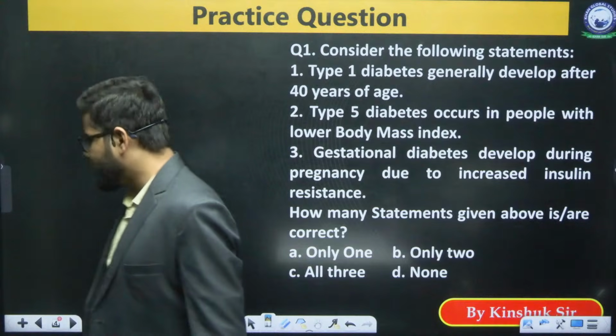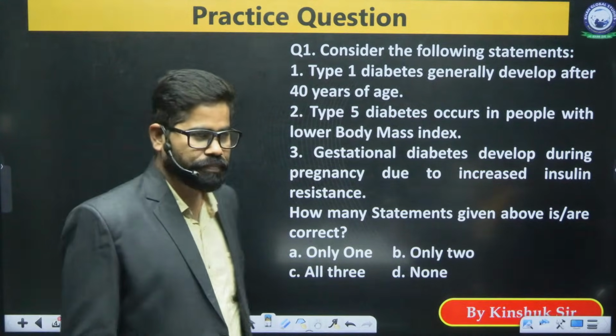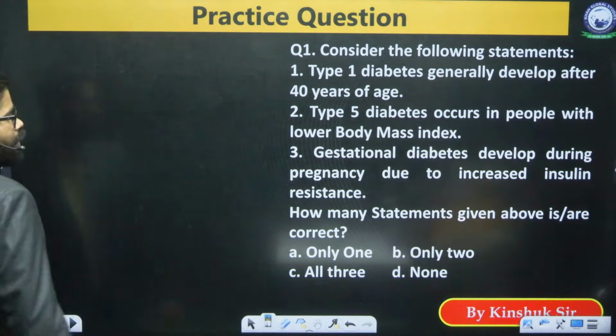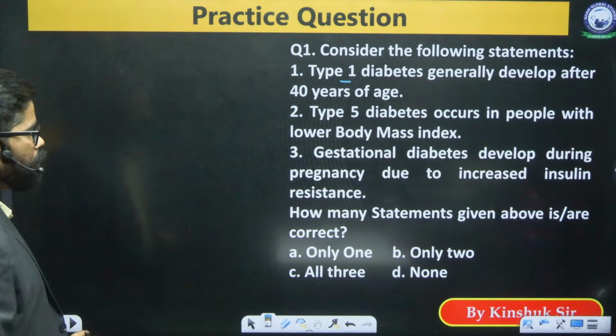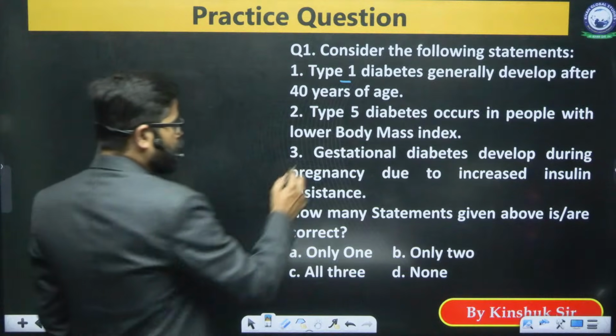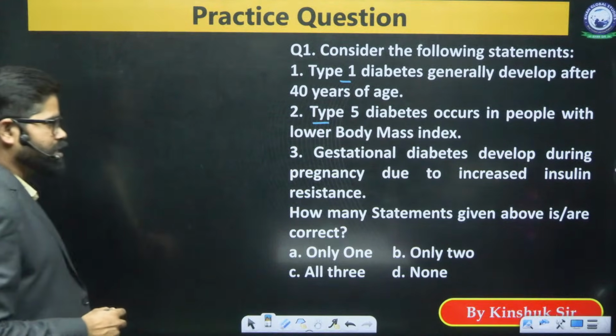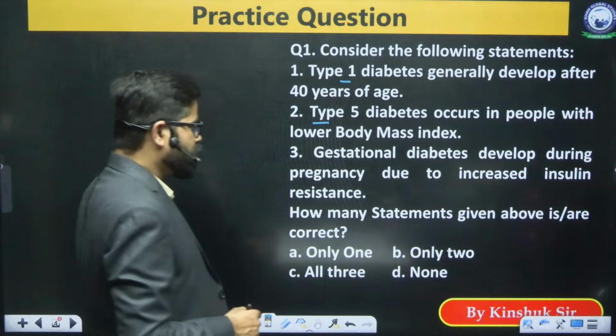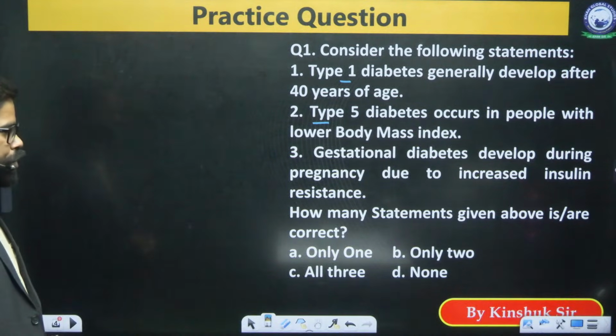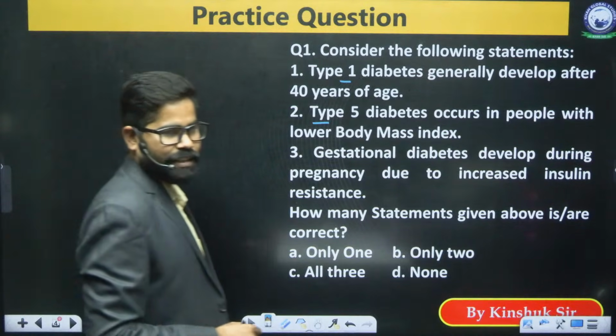But before that, let us see some questions. Consider the following statements: Type 1 diabetes generally develops after 40 years of age. Type 5 diabetes occurs in people with lower body mass index, and gestational diabetes develops during pregnancy due to increased insulin resistance.